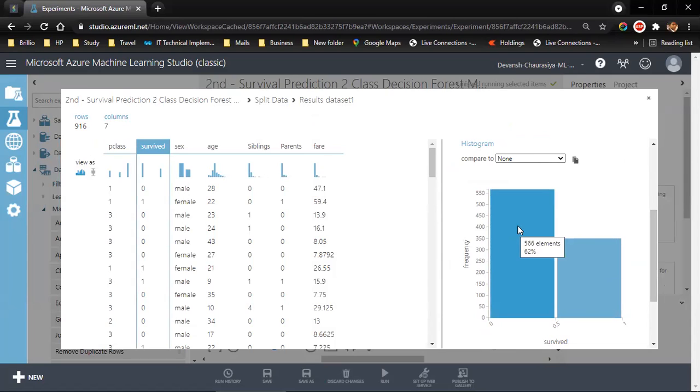So 62% actually died, that is 0, and 38% actually survived, that is 1. If we split this entire population data into training and test data, in the training data, 62% will be 0 and 38% will be 1. And even in the test data, we will have a similar proportion. That's why, when we say stratified, it will take the equal proportion.